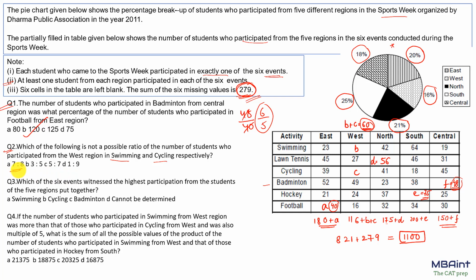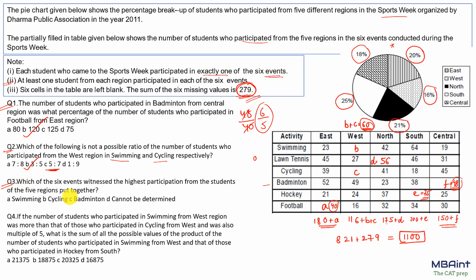If I take the first as 8 and 7, this would be 15x. If we sum the ratio 7 and 8, we get 15x, and that is 60, so we will get an integral value. So this is possible. Again, if I look at B, 3:5, if we sum this ratio, that is 8x equals 60, I will not get an integral value of x. So this would be my correct answer. I can see that the others would be possible. 5x plus 7x makes 12x, which is a factor of 60. Similarly, this 10x again is a factor of 60.